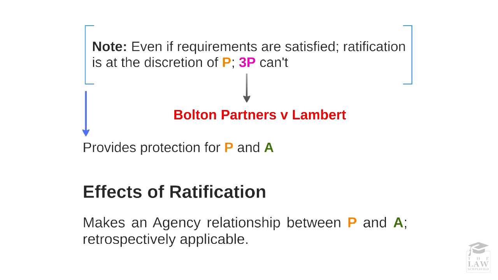There are several effects of ratification. What a ratification means for the principal is that there is an automatic contract that has now been established between the third party and himself. Thereby, he is liable to any remedy that is required if the third party has suffered a loss. Conversely, the agent is indemnified from anything that occurs thereafter, since the principal has now taken full control of the contract. The third party now has the opportunity of going direct and suing the principal if there is some sort of breach or if there is some sort of remedy that is required.